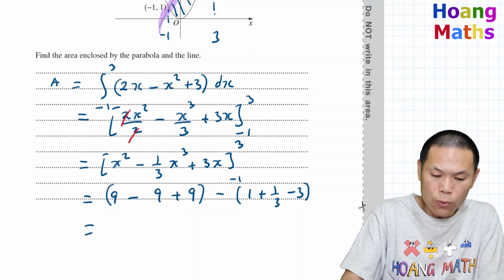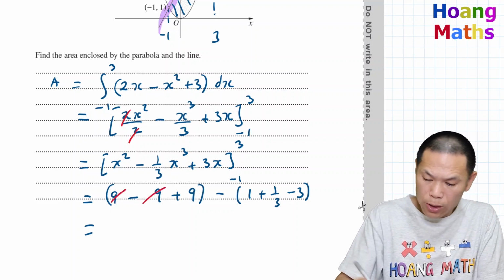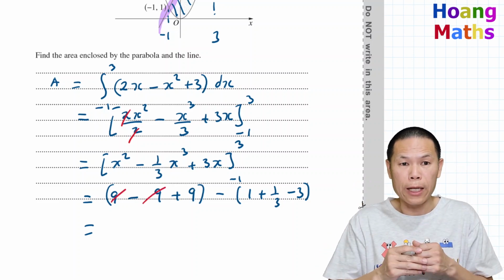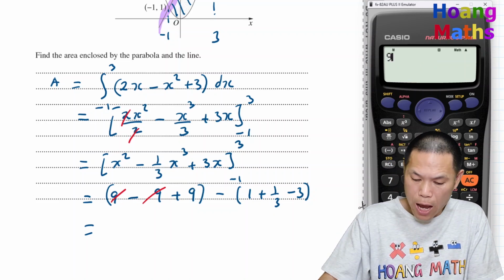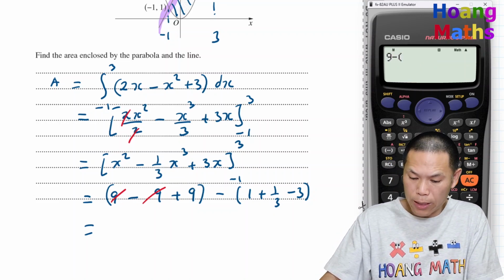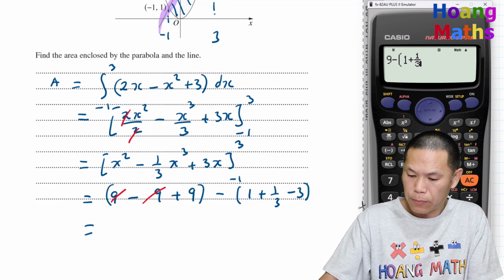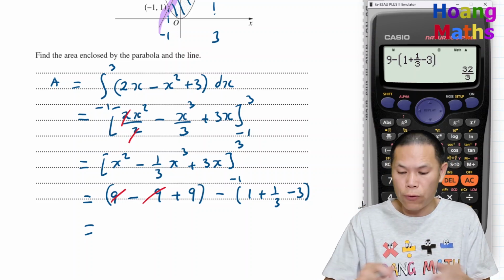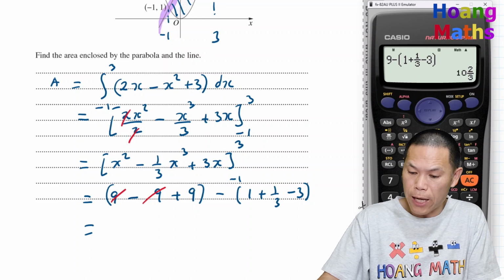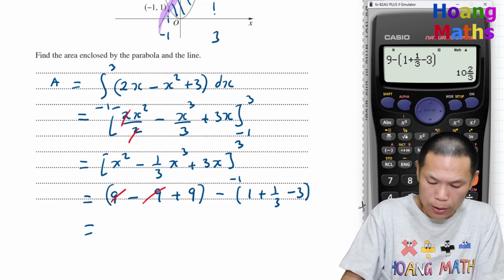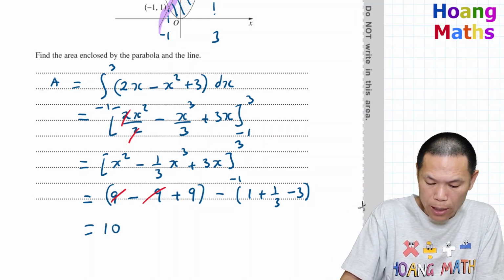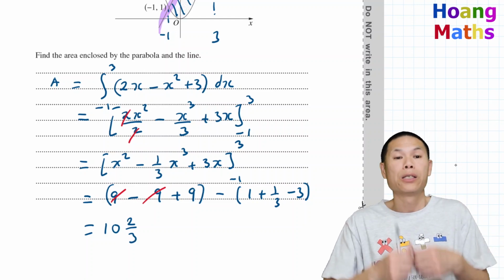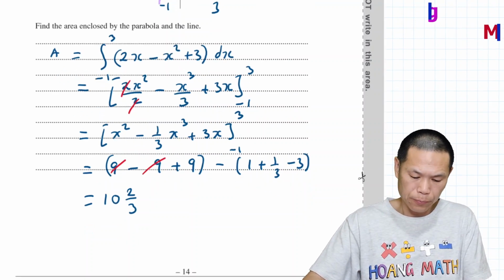Now I can just cancel these two out. So I just put the rest on the calculator. I go 9 minus brackets 1 plus 1/3, and then we minus 3, close brackets. So there you go, 32 over 3. Or we press shift SD, 10 and 2/3. So 10 and 2/3 square units.